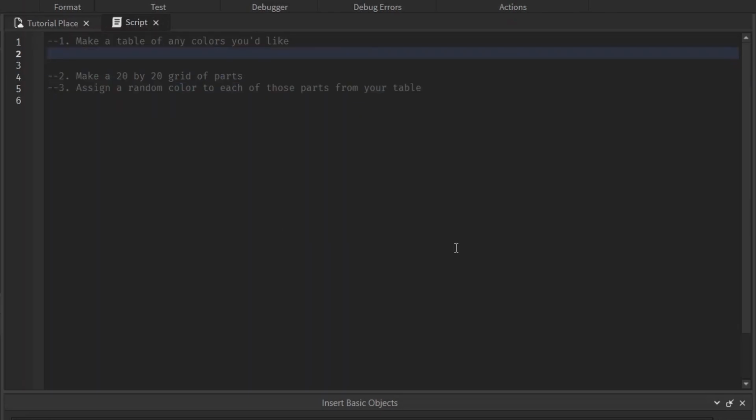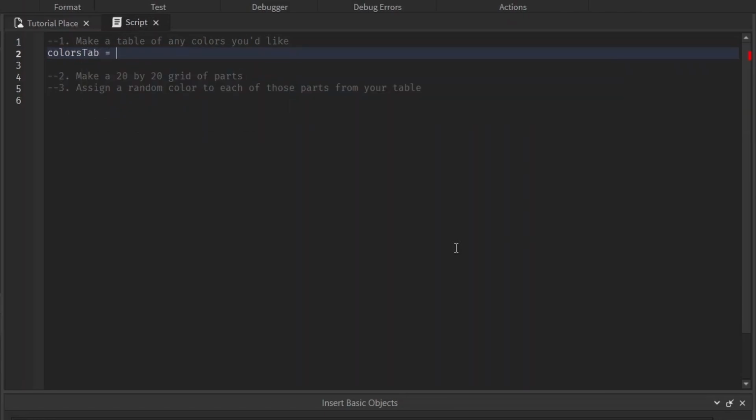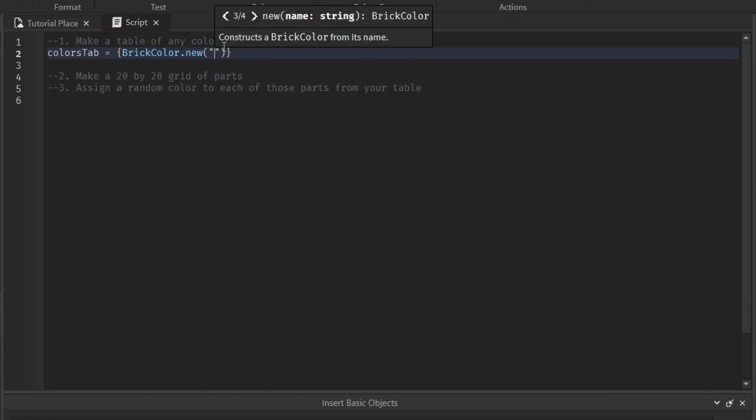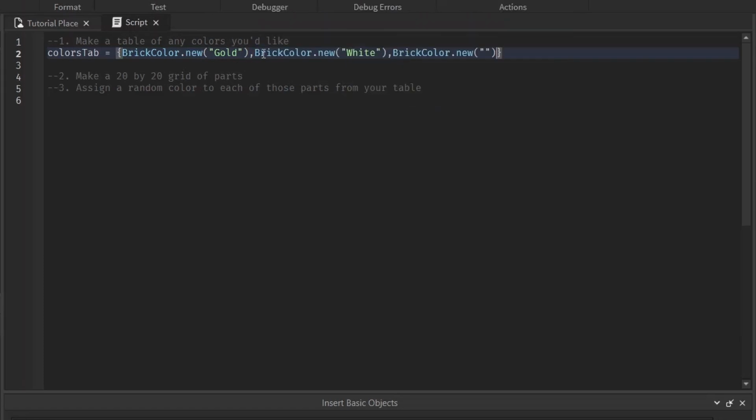So first things first, we have to make a table of colors. So colors equals, I don't know, let's pick 4 colors. Color3.new. Let me just copy and paste this so we can see the Roblox colors. Okay, let's go with gold. I think gold will look good with white, and I think it'll look good with black, and maybe even a little red. Sure, really red.